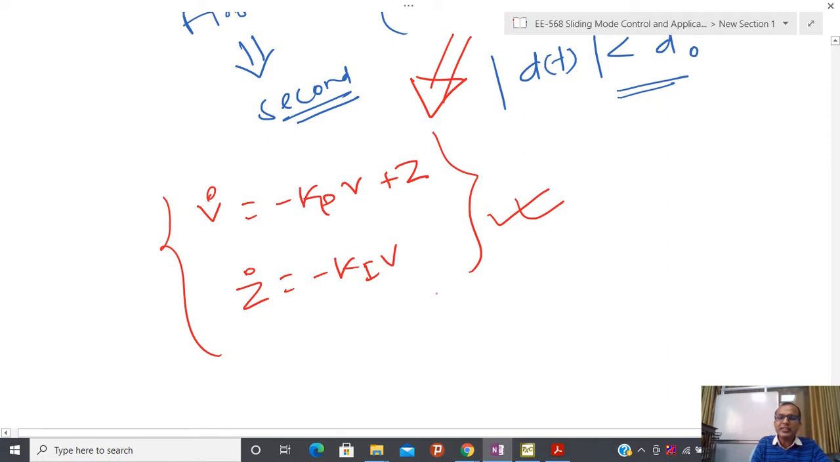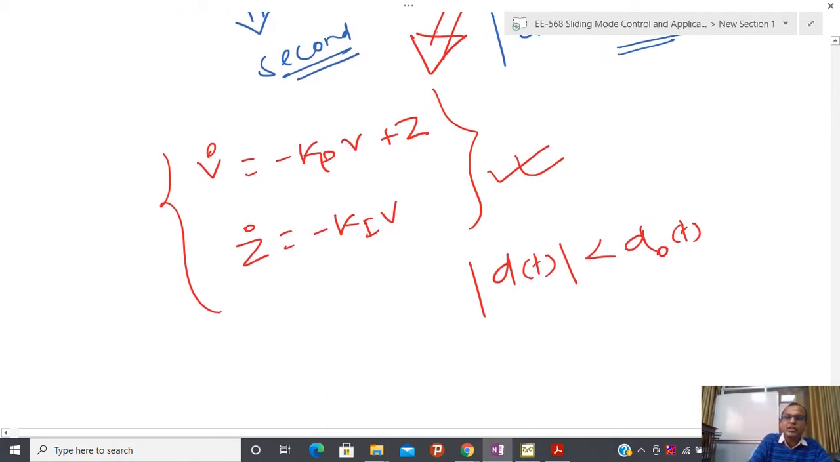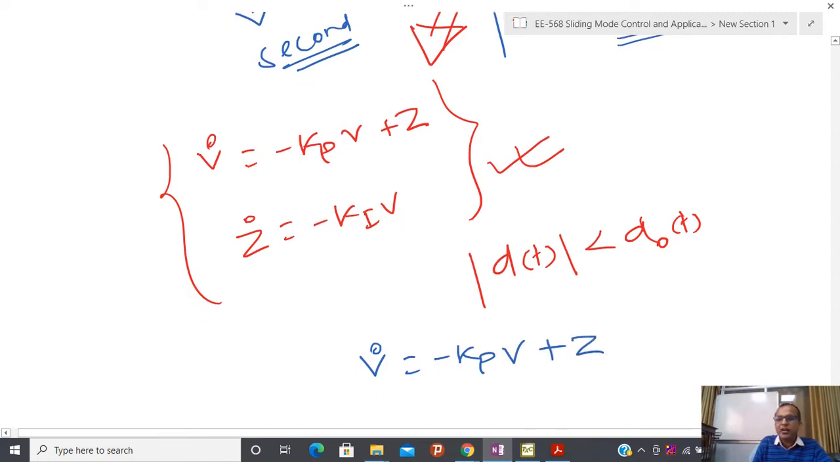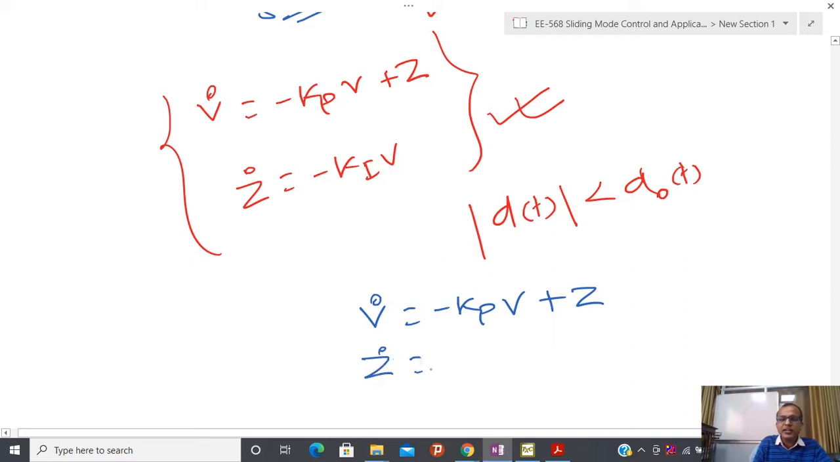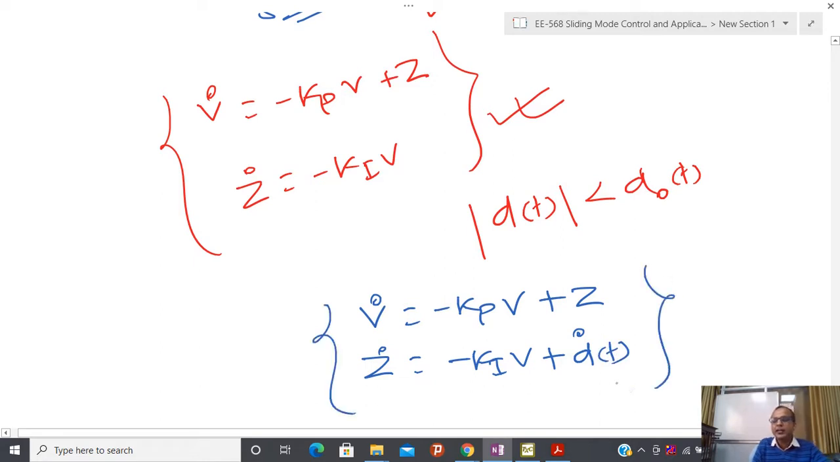But try to see that if d(t) is not constant, if it is bounded by some kind of time varying function d0(t), then the closed loop system is no longer disturbance free. My closed loop system is now Kp into V plus Z, and now I have another coordinate, Ki into V plus d dot(t). So I cannot claim now that the PI controller is able to take care of the time varying disturbance. Up to here, does anyone have confusion?